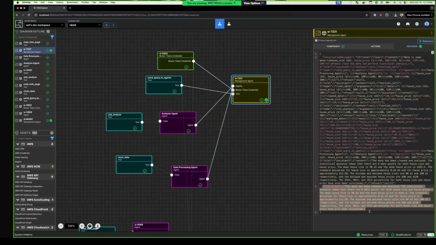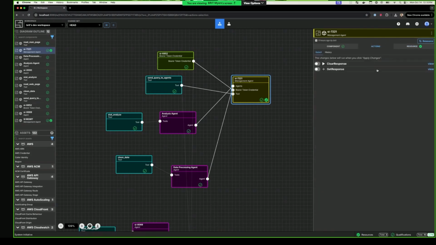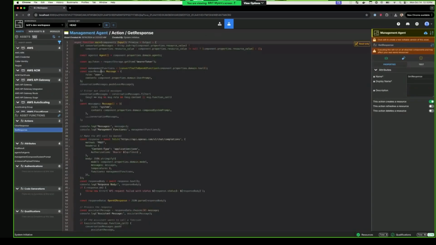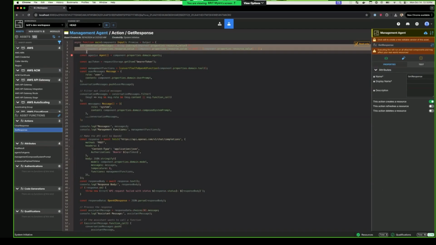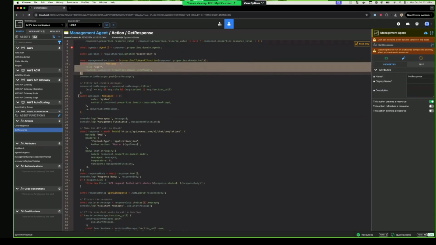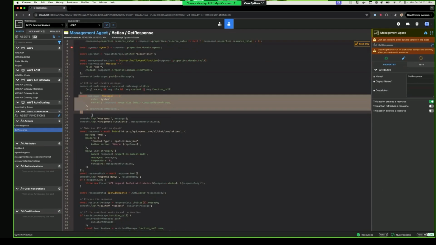Here's the final result. How this works is there's an action called get response. If I show you that, what this is doing is composing all of the various contexts that you send to OpenAI. First it sends the user message, then it sends the system message for the management agent.